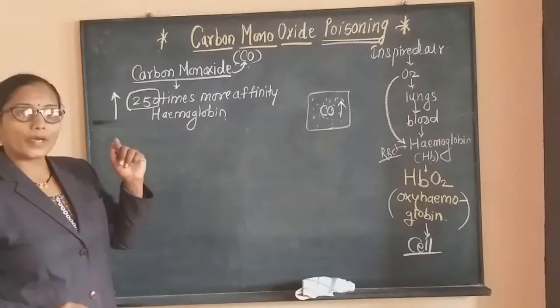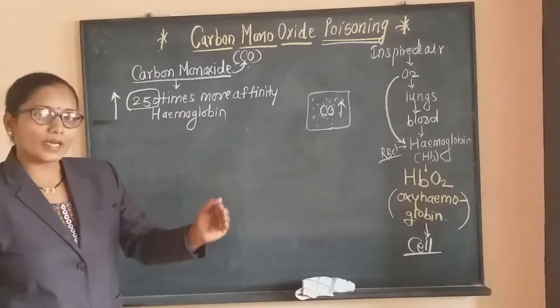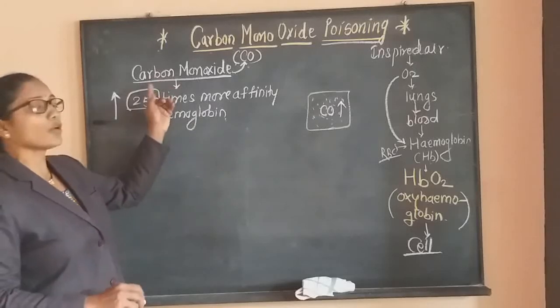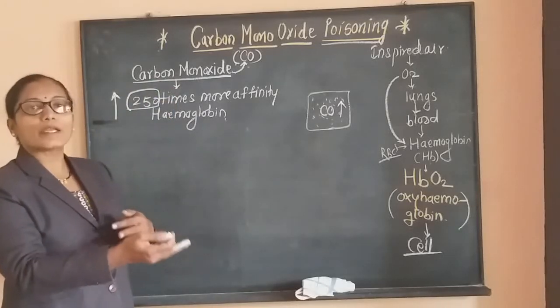As compared to oxygen, carbon monoxide combines rapidly with hemoglobin.